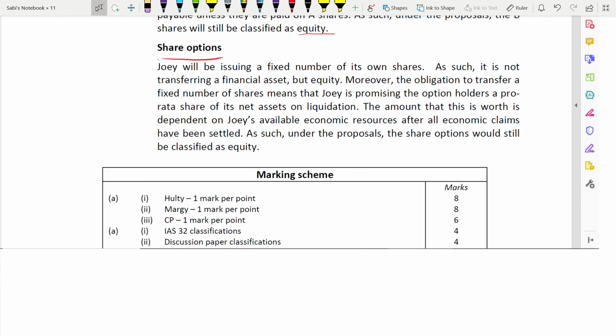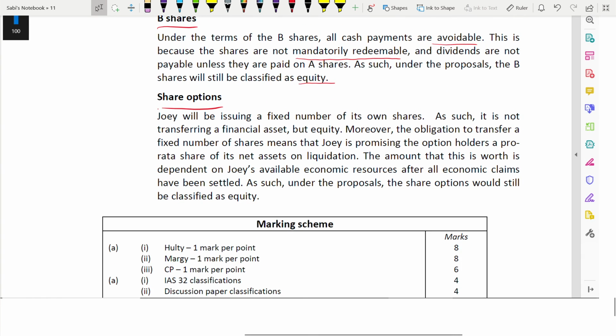Share option. Joy will be issuing a fixed number of its own shares. As such, it is not transferring a financial asset but equity. You are supposed to transfer a financial asset, but they are transferring equity because it is a fixed number of own shares. So the obligation to transfer a fixed number of shares means that Joy is promising the option holders a pro rata share of its net assets on liquidation.